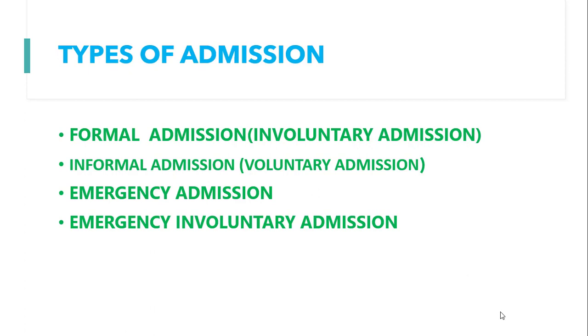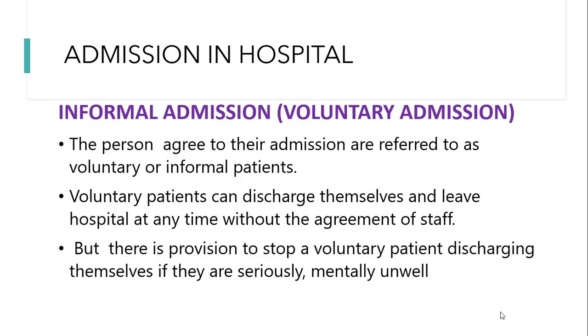There are four types of admissions we can see: formal admission or involuntary admission, informal admission or voluntary admission, emergency admission, and emergency involuntary admission. These are all the major types of admissions we can see in the hospital. First, we will see what is formal admission or involuntary admission, and informal admission or voluntary admission. So, what is informal admission or voluntary admission?